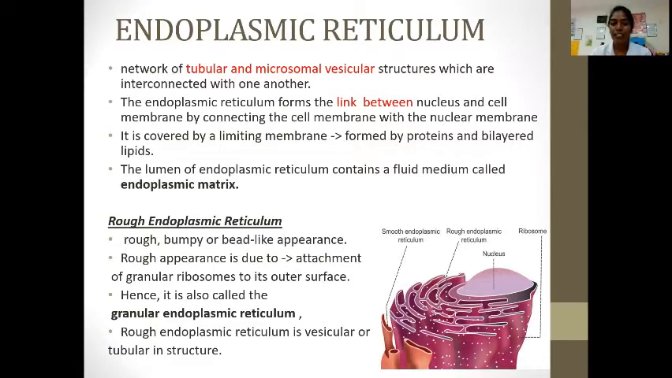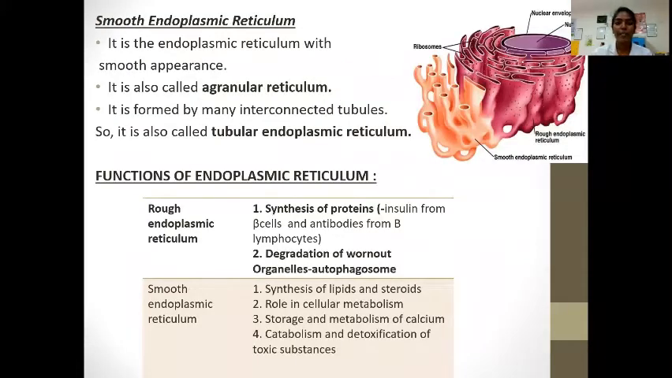Rough endoplasmic reticulum. It has a rough, bumpy or bead-like appearance. The rough appearance is due to the attachment of granular ribosomes to its outer surface. Hence, it is called the granular endoplasmic reticulum. Rough endoplasmic reticulum is vesicular or tubular in structure. The smooth endoplasmic reticulum has a smooth appearance. It is also called the agranular reticulum. It is formed by many interconnected tubules, so it is also called the tubular endoplasmic reticulum.